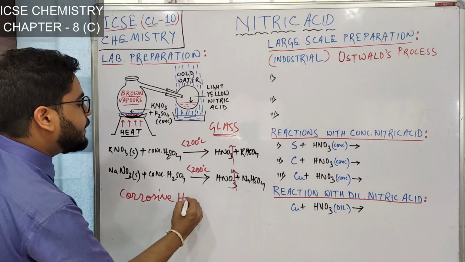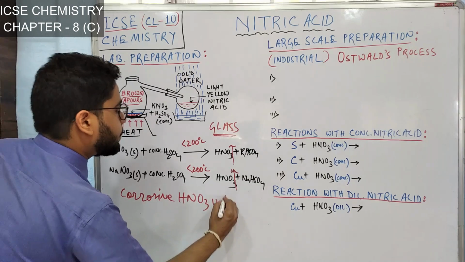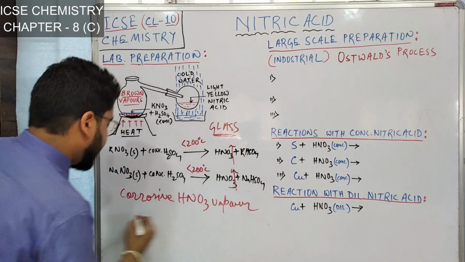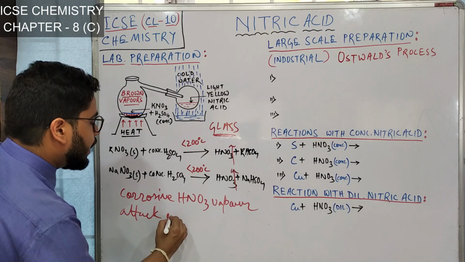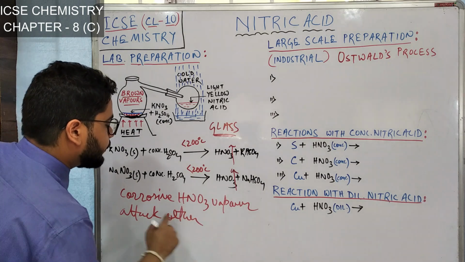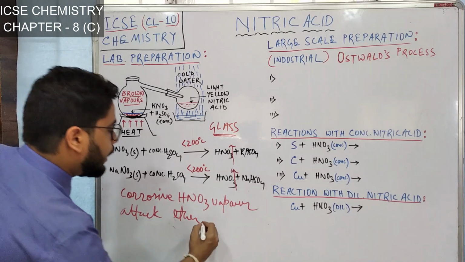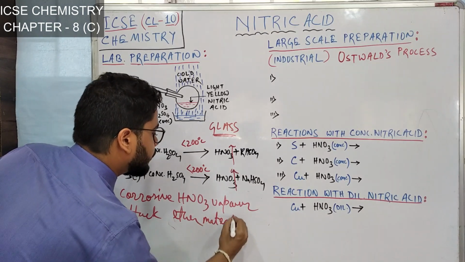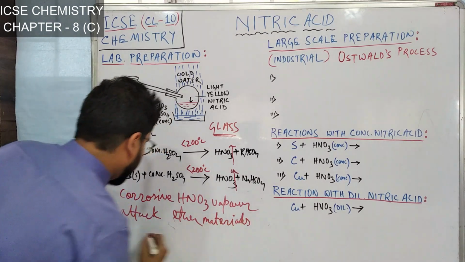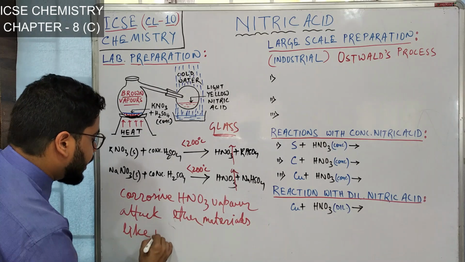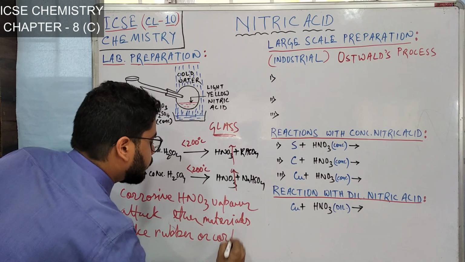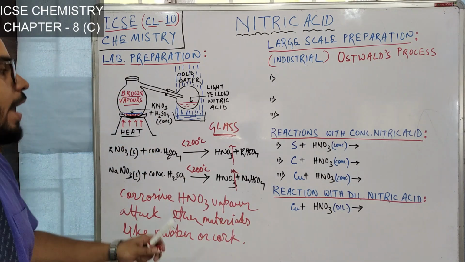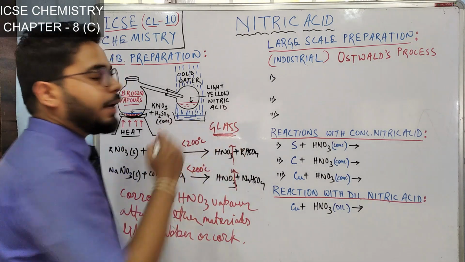Corrosive HNO3 vapors attack other materials like rubber or cork. This is the reason why we should use glass apparatus.